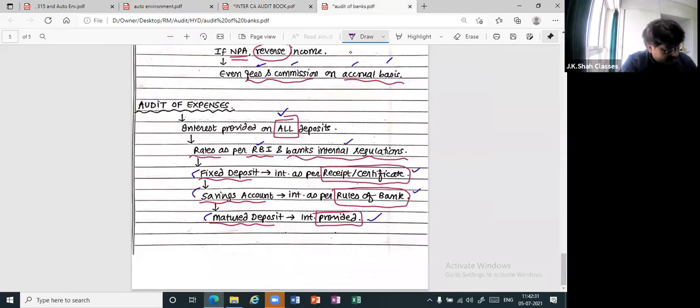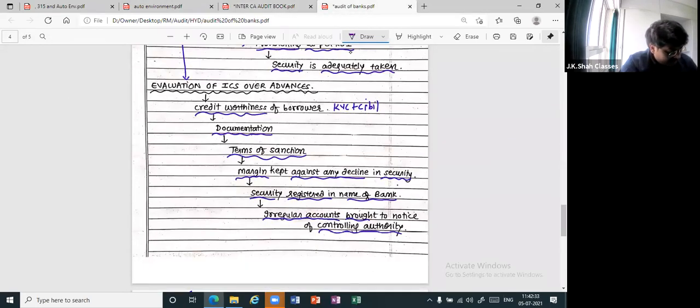Wait, let me check. Think. Nationalized bank. Then we have SBI. Then we have subsidiaries of SBI. Then we have RRBs. And lastly, what we have is others. I told you three are nothing but, I hope you realize, BOD. First, always finish that. I hope SBI has a problem and this last one has a problem. Apart from that, there is no problem. Correct? So can I say this is all BOD, BOD, BOD?